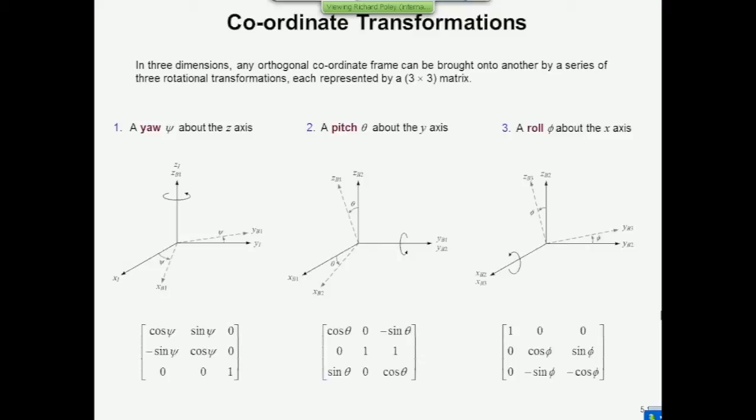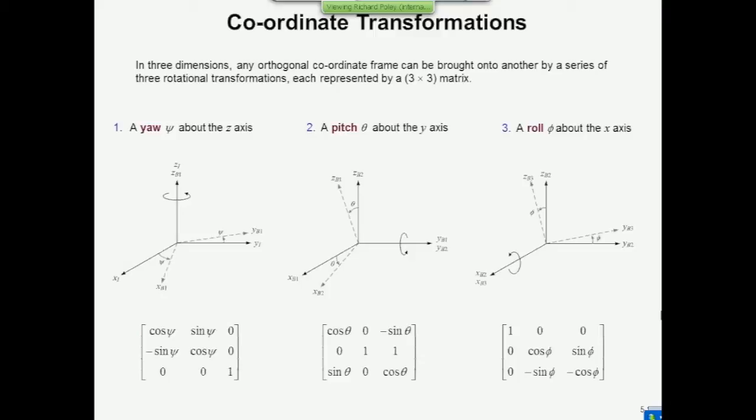So this rotational movement could be captured in a 3x3 matrix, which is this one. If we had a vector and we wanted to change it by rotation about the z-axis, you would multiply it by this one once you know what the angle is. Similarly, a pitch movement, in an aircraft, means that you're going forward and the nose is going up and down.